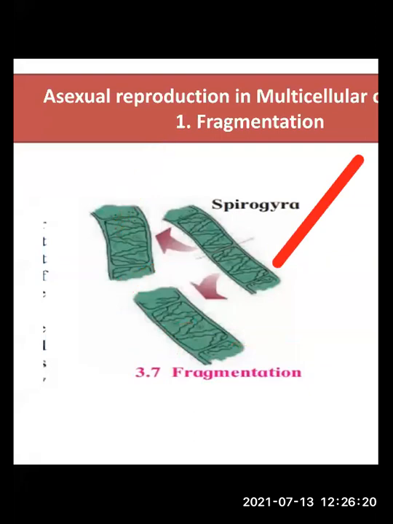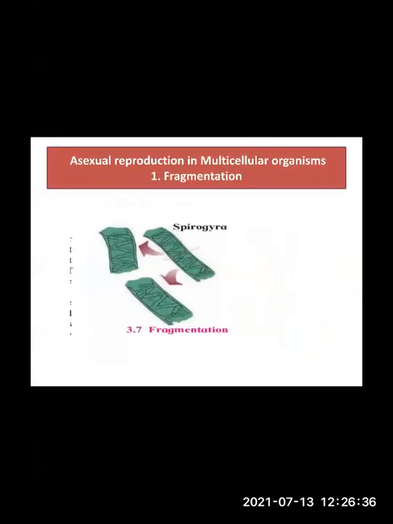This way Spirogyra forms fragments, and that's why the name is fragmentation. This type of reproduction occurs in algae like Spirogyra, and also in sponges like Scypha. In both cases you will find this process taking place.